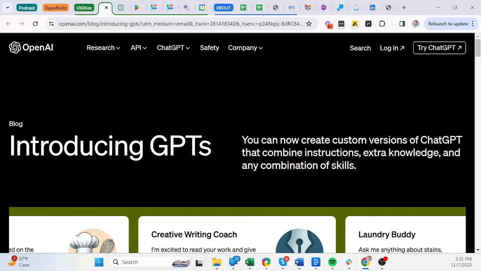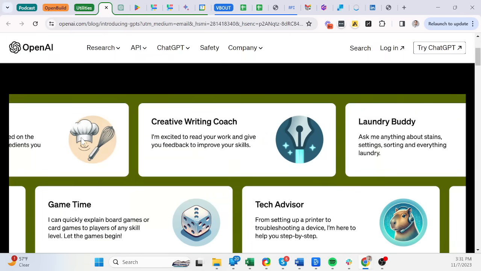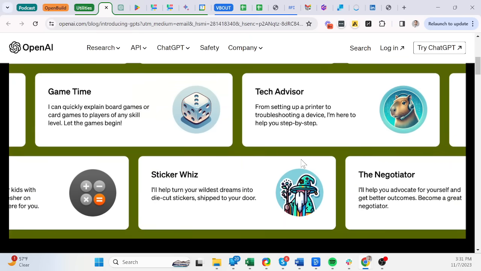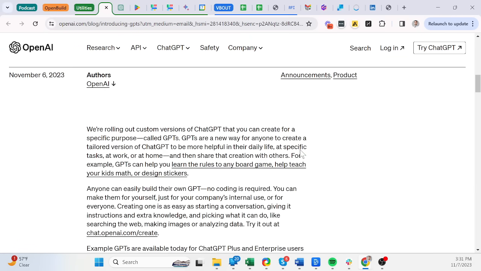So here's what you need to know. GPTs is technically your own version of ChatGPT that's focused on a topic. For example, it can be focused on cooking, on creative writing, laundry questions, and much more. And what's worth noting is that you and I can build these on the go, and I'm going to do it with you in just a minute.